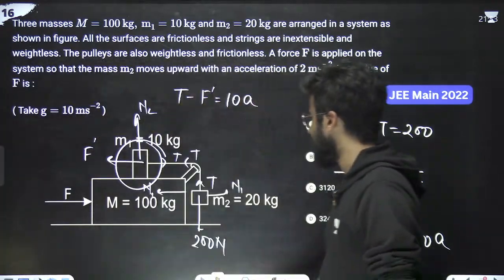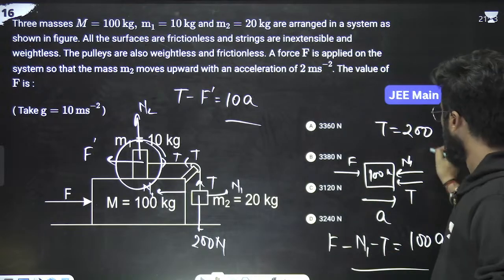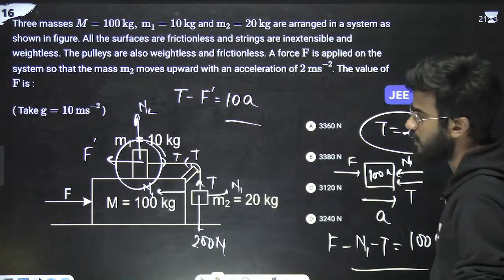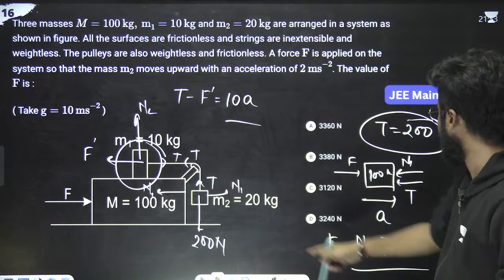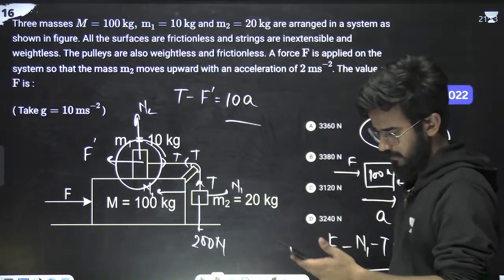It is a bit complicated to solve right now because there are three equations. One is this, other is this, third is this. So just solve these equations and find the value of F. Just solve it once.